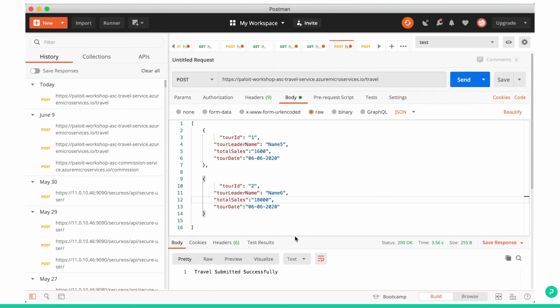So we got a response, travel submitted successfully. Behind the scenes, what happened? We submitted this travel record to travel service. There are two records, one with total sales 1600, another with total sales 18,000. As per our logic, for 1600 there is no commission, for 18,000 there will be commission of 10%.